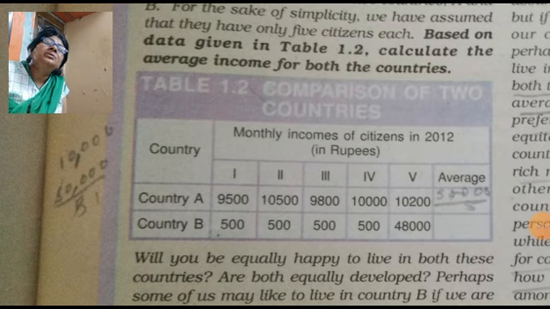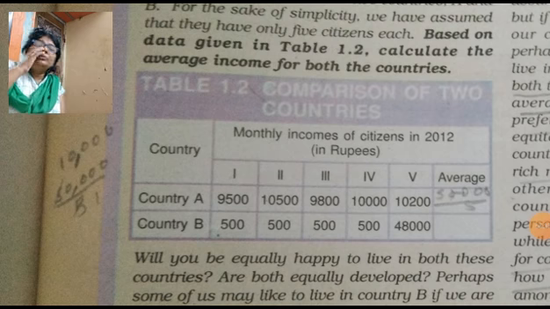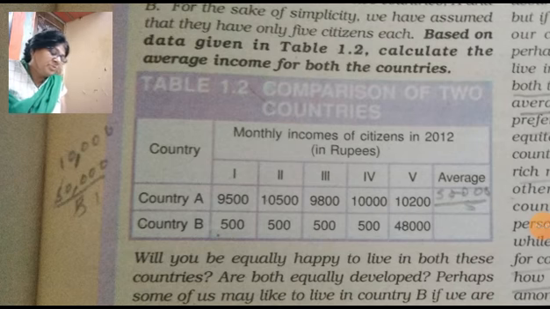But actually there is income variation in country B. Poor people are very poor, and only one person is the richest, much above the average income of 10,000. His income is 48,000.